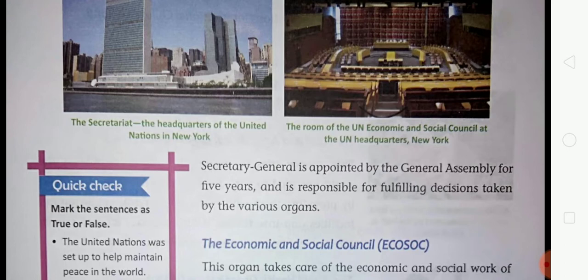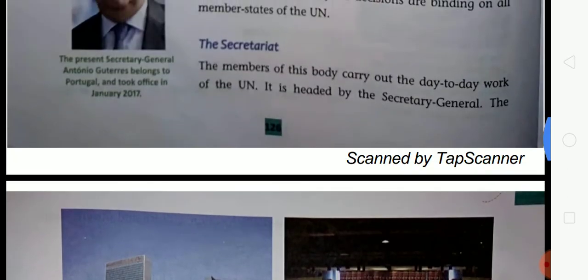The present Secretary General is Antonio Guterres, who belongs to Portugal and took office in January 2017.